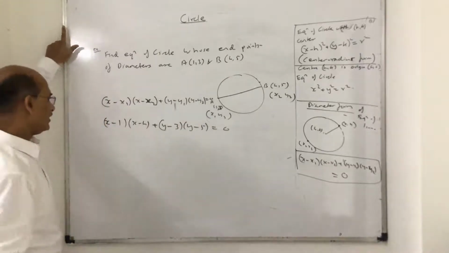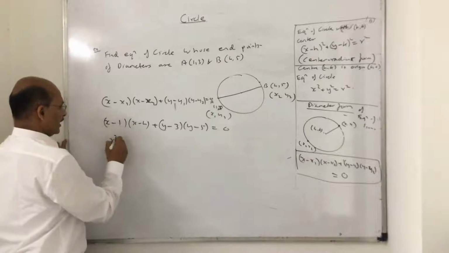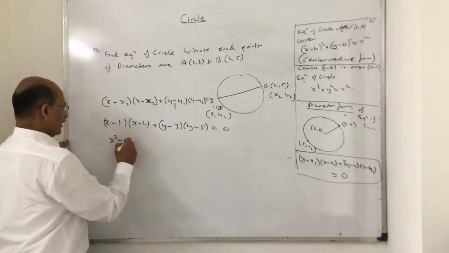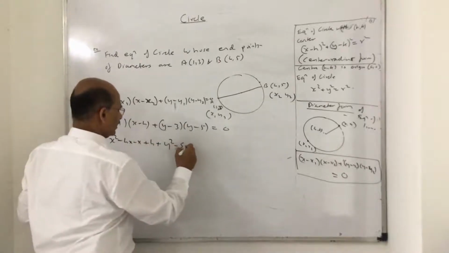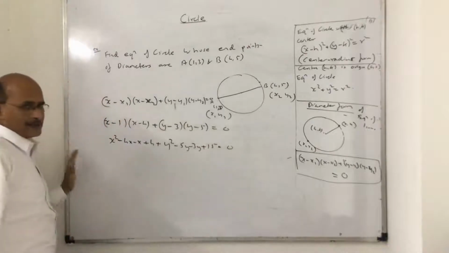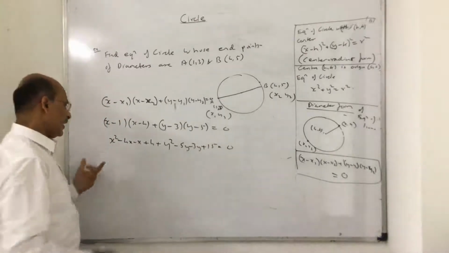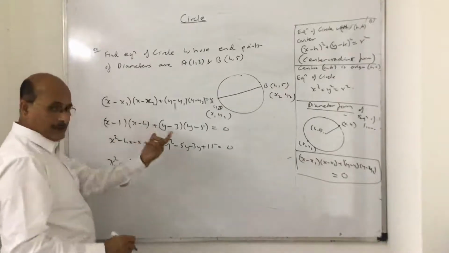You need to simplify this as quickly as possible so that you understand what we are doing. So this is x square minus 4x minus x plus 4 plus y square minus 5y minus 3y plus 15 equal to 0. As I said, for any equation of a circle you write the x square coefficient first, then the y square coefficient, then the x term.